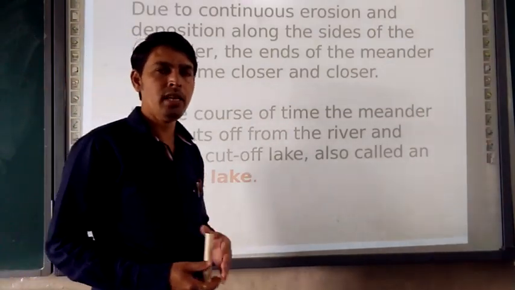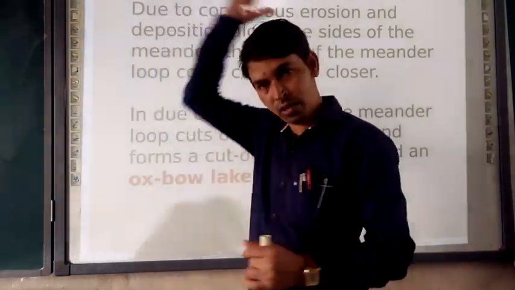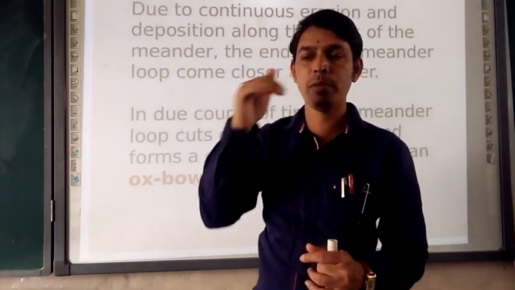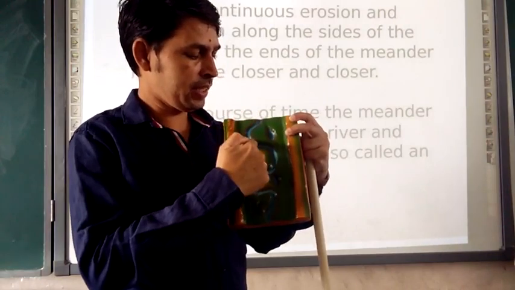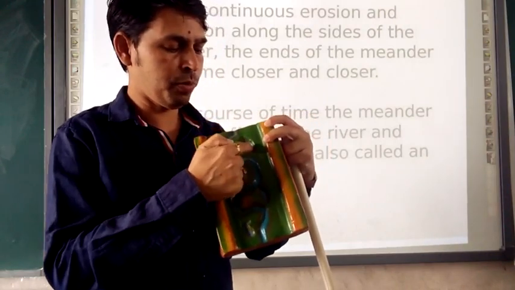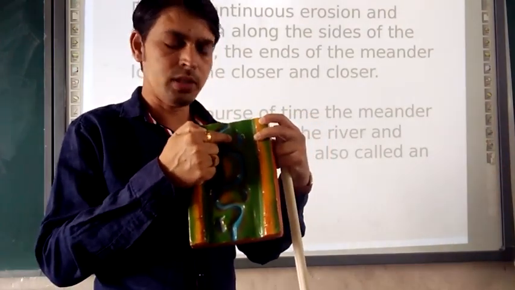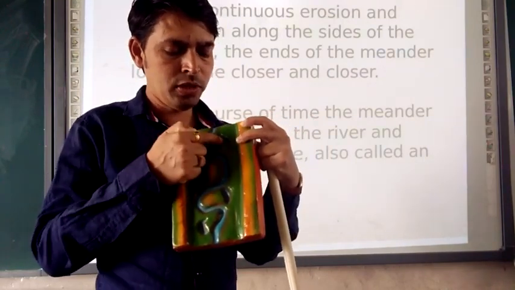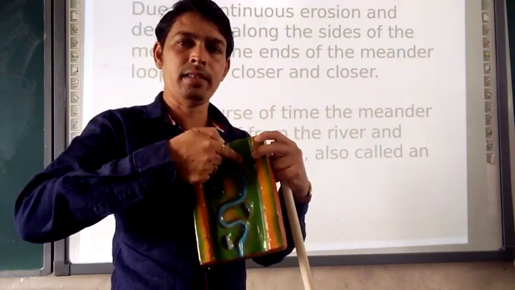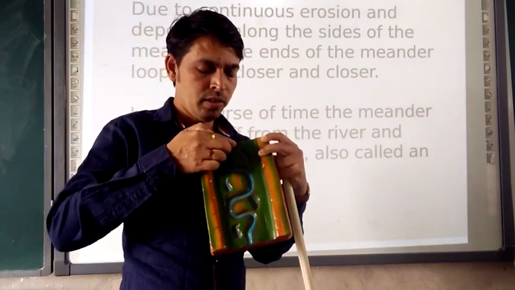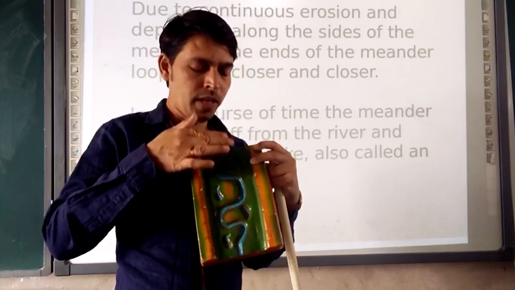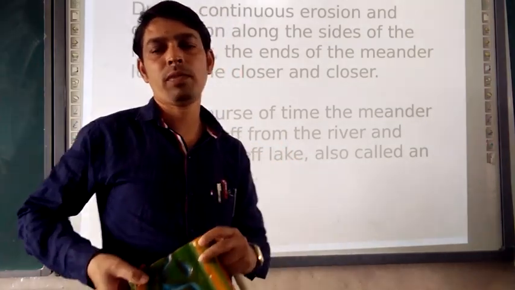Ox you have seen, and oxbow you have seen. So an oxbow lake is going to be formed. Just the river is there, moving. Earlier the river was moving from here, so depositional work was there. So the river cut it down and the river moved this side. So this is an oxbow lake. Whenever the water is coming, water is also coming here with the help of the river, and then the oxbow lake formation is here.